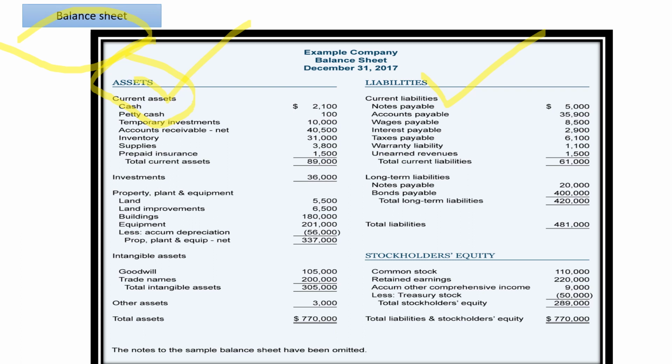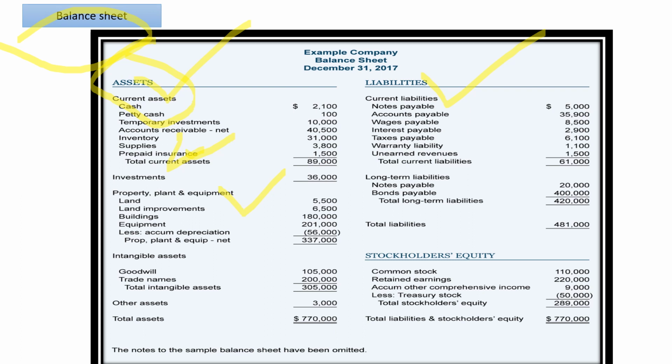And next we have assets. You can see on the asset side you have so many assets: property, equipment, land, building, goodwill, trade names, prepaid insurance, supplies, inventory, accounts receivable. These all are your assets. Your debtors are all your assets.